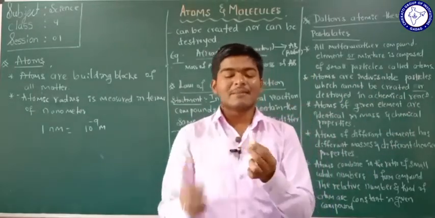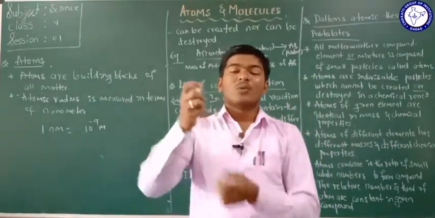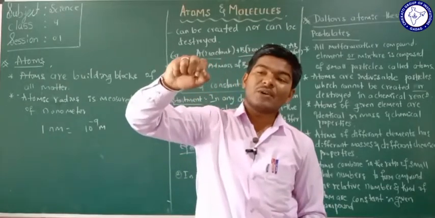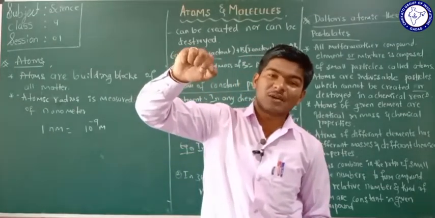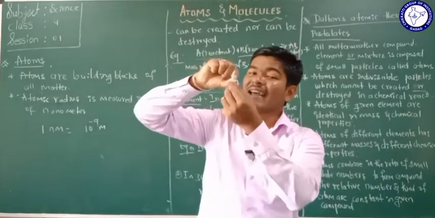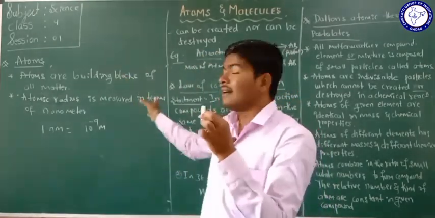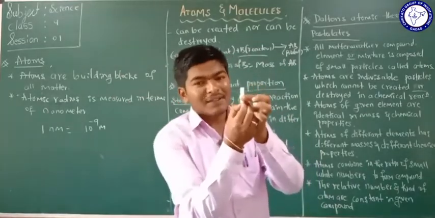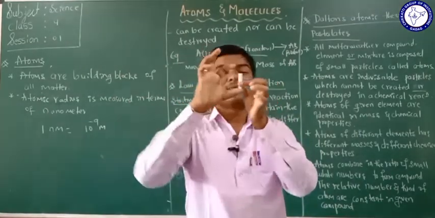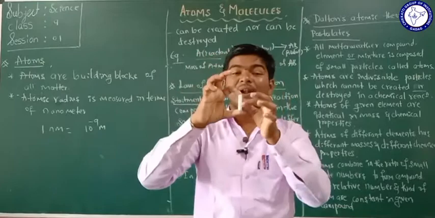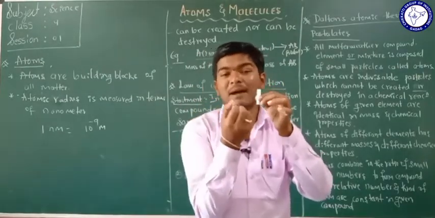For example, consider a chalk piece. If you make the smallest particles of the chalk piece, and take them as atoms, the atoms are the building blocks of the matter. So the smallest particle of the chalk piece is a building block of the chalk piece; it is made up of small chalk particles.